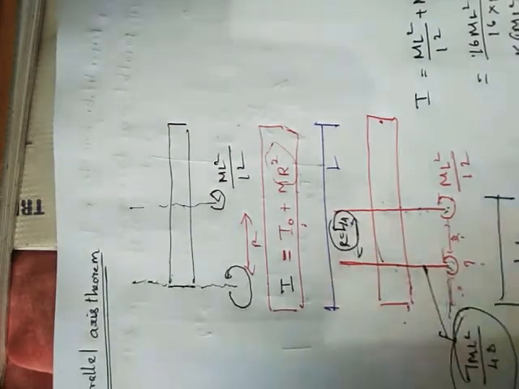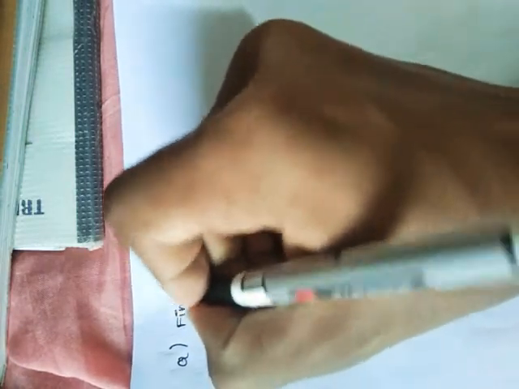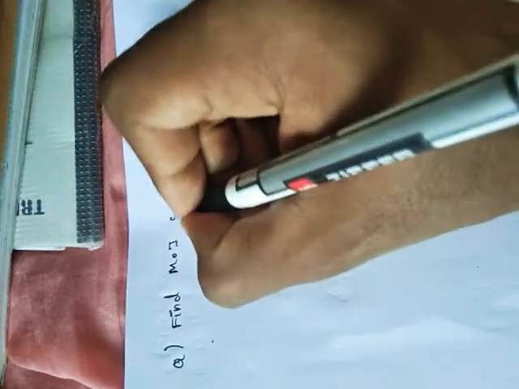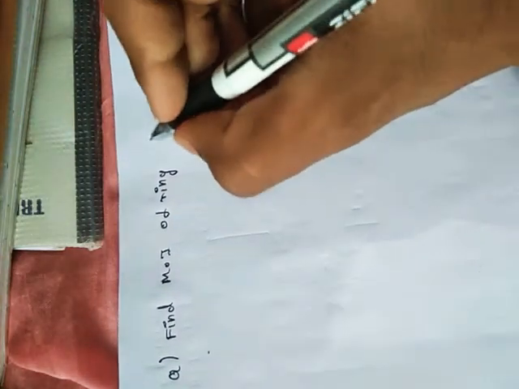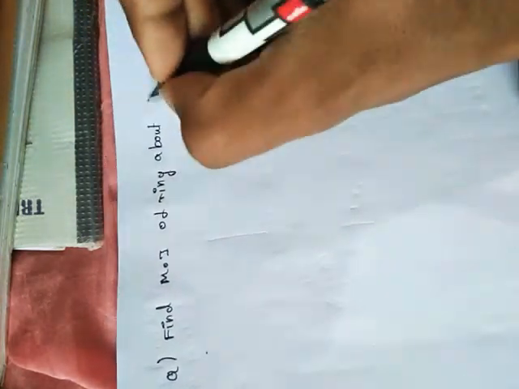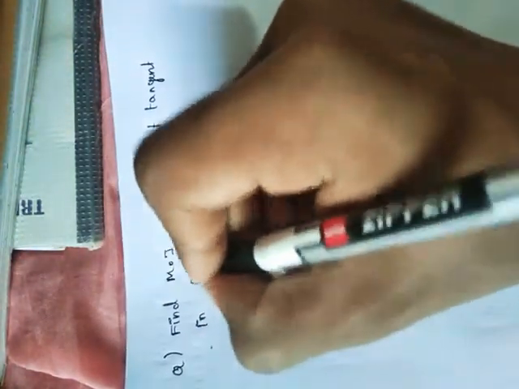Now I am taking another very important question, and finally closing with it. The question is: find the moment of inertia of a ring about a tangent in the plane of the body. This was the question.